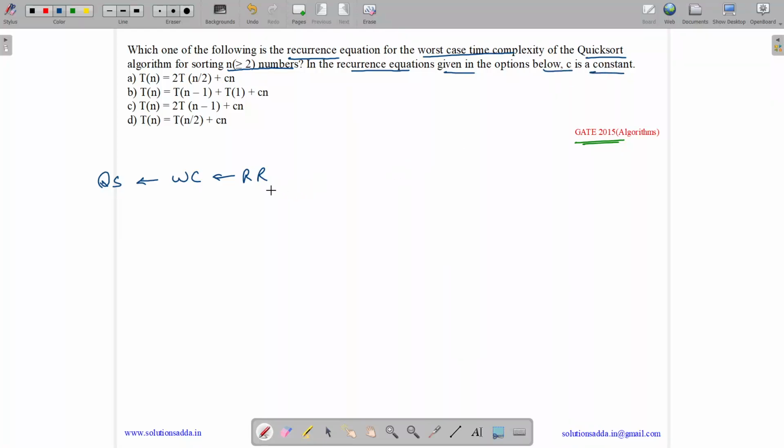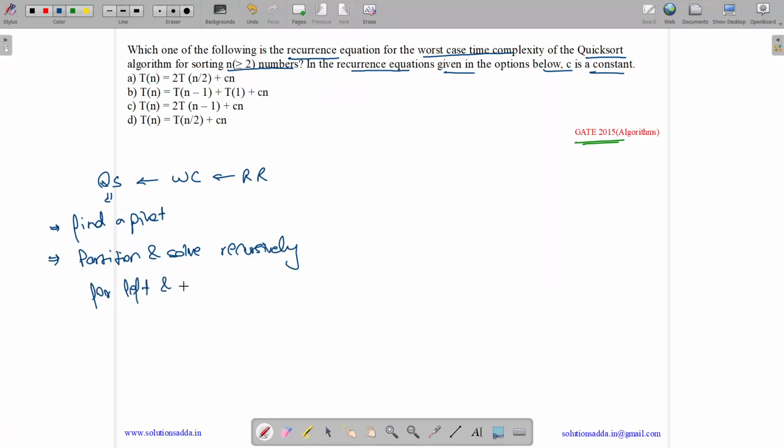Okay. So what is the process of quicksort? In quicksort, we first find a pivot, and then we partition and solve recursively for the left and right partition.